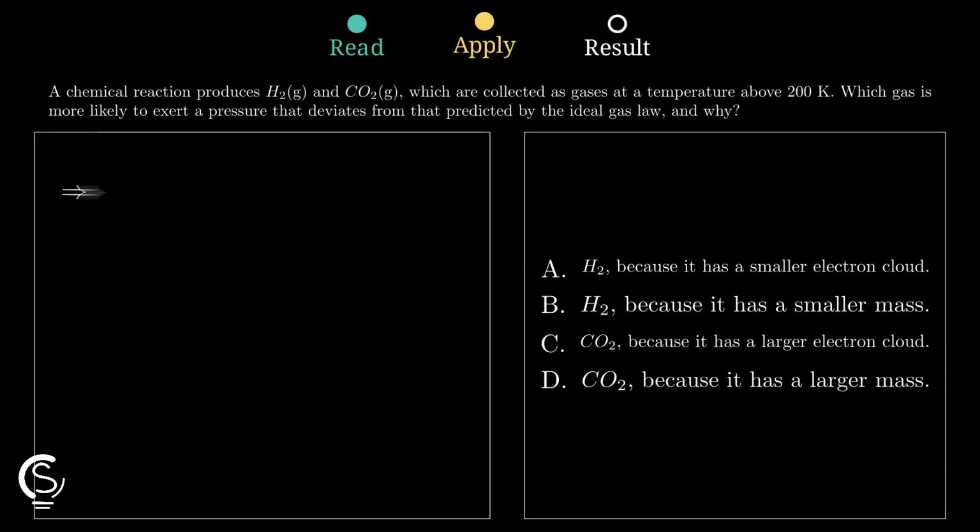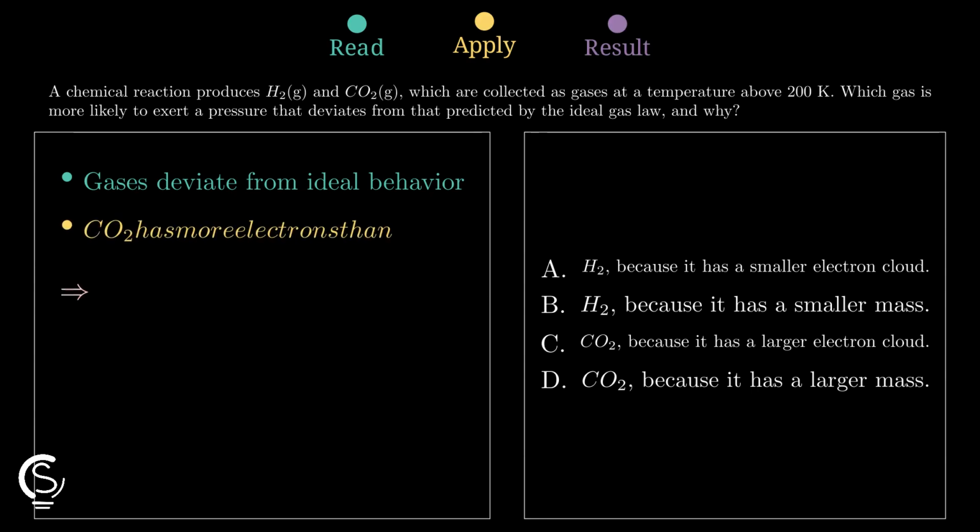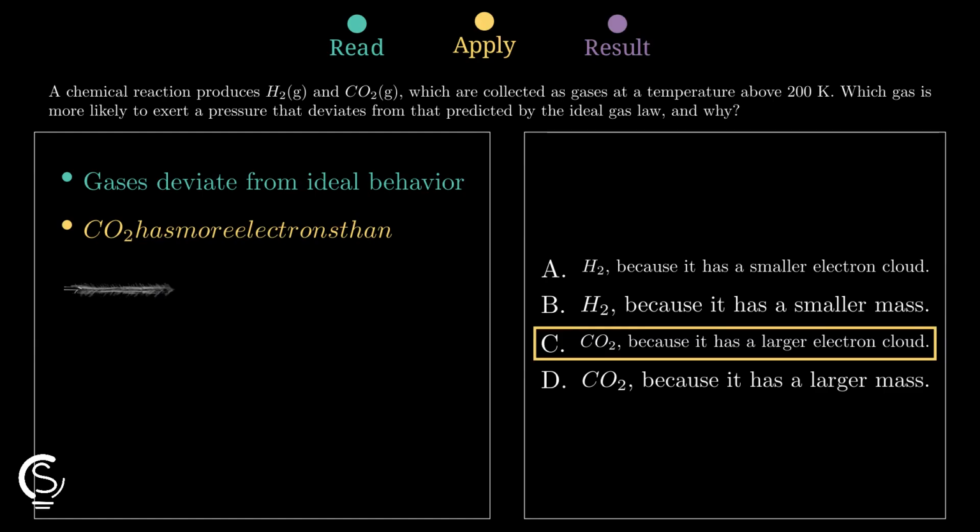Carbon dioxide has a much larger electron cloud compared to hydrogen gas. This bigger cloud makes it more polarizable, which creates stronger London dispersion forces that pull the gas molecules together. These attractive forces decrease the pressure exerted against the container walls. That makes option C the correct answer for this gas law problem.